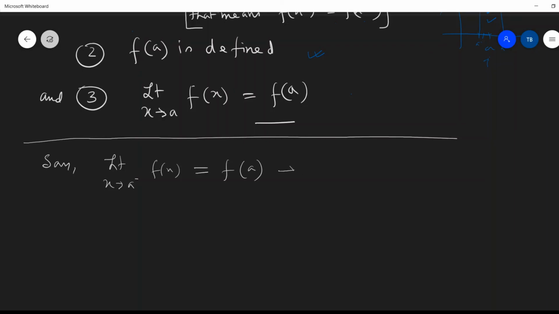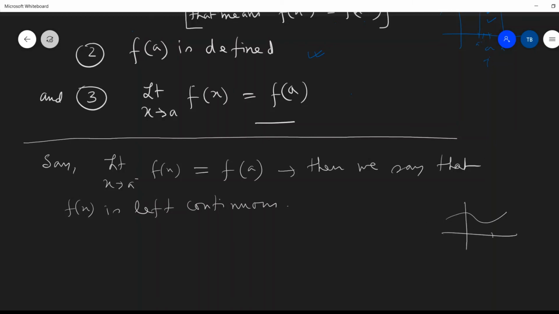Then we say that f(x) is left continuous. Left continuous means f(x) is continuous towards the left side of a. In the graph we have seen, say this is the graph and this is a. So on this side f(x) is continuous. It can be proved if limit x tends to a minus of f(x) equals f(a).